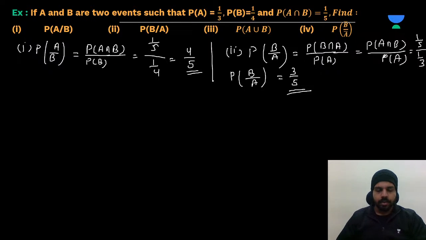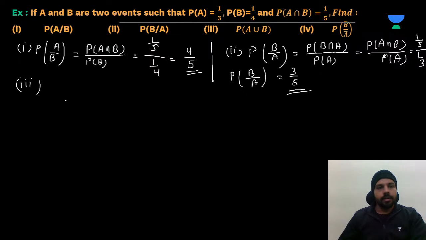Understood? Here they have directly given the values, so we can easily find it by using the formula. But some questions will be there where you need to understand which value is given to you, and which value we have to find according to the formula. Okay, this we need to recognize. So this we are going to understand in the next question. Okay, let's see the third part.